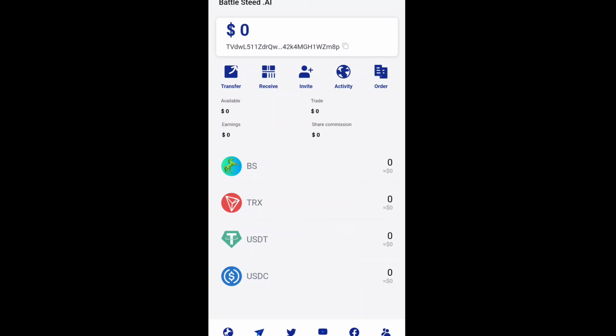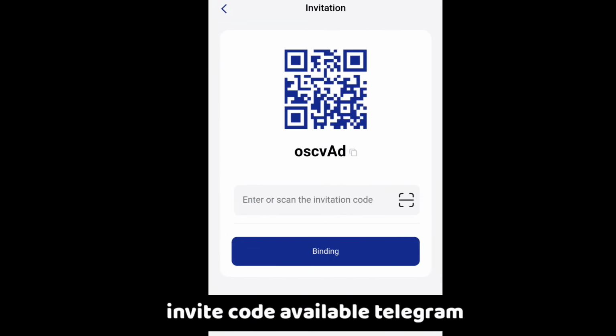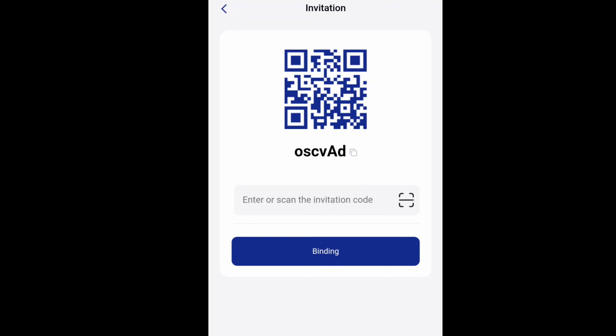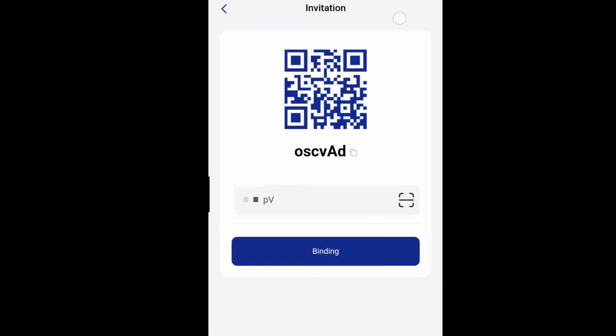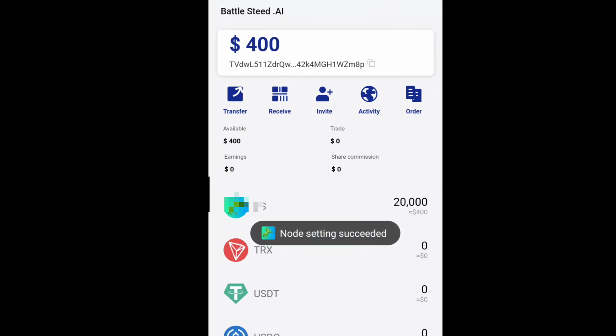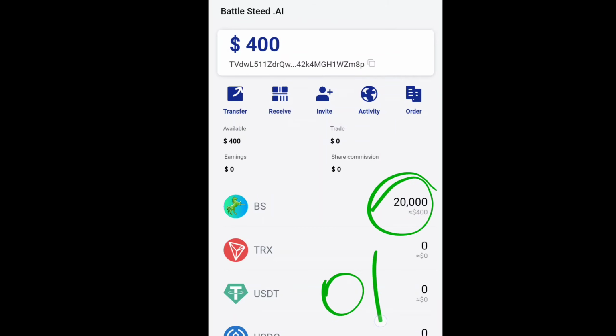Okay, just waiting now, click on the invite option. Okay, my invitation code, paste now. Okay, I am using my friend's invitation code, click on the bind option. Okay, binding. Oh, so nice, $400 free. Okay, $400 free.